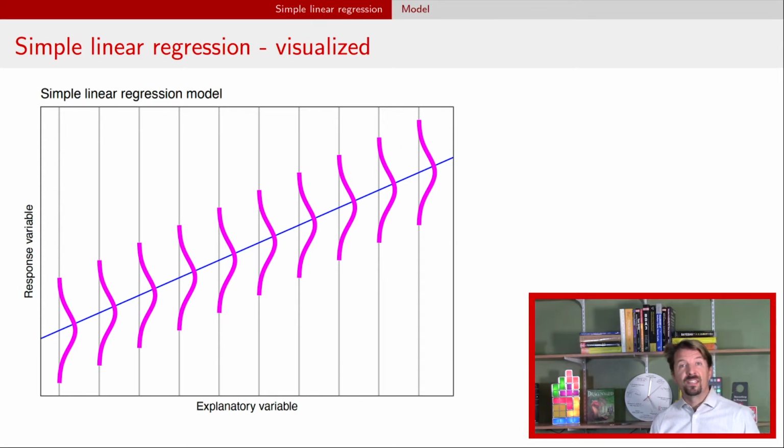Now, one of the assumptions that's key in this model is that the variance is the same for all of our observations. And that's why these bell-shaped curves all look exactly the same, right? They don't get spread out or get smaller and more peaked. They all have exactly the same spread as we go up. And that's that constant variance assumption in the model.